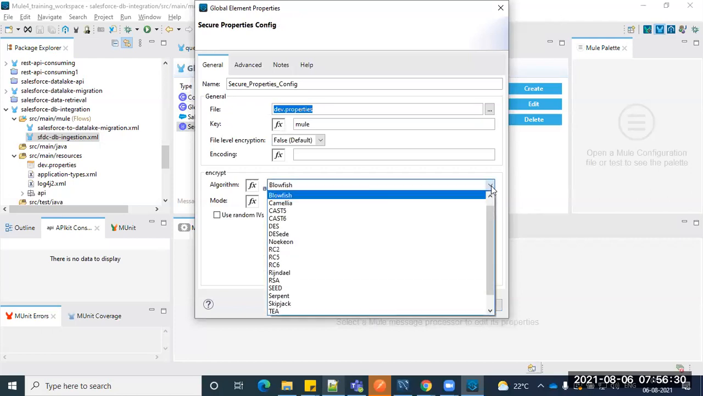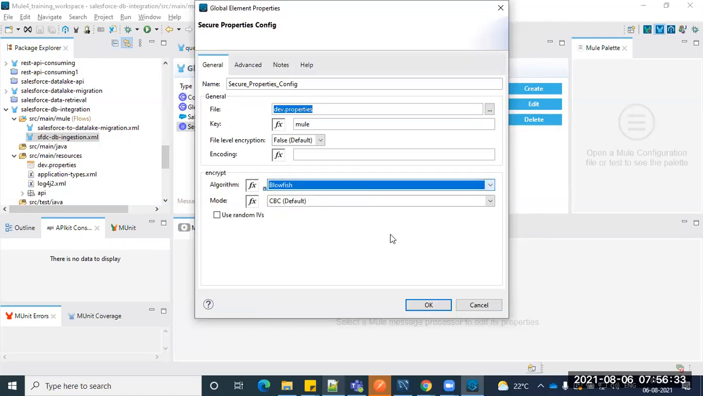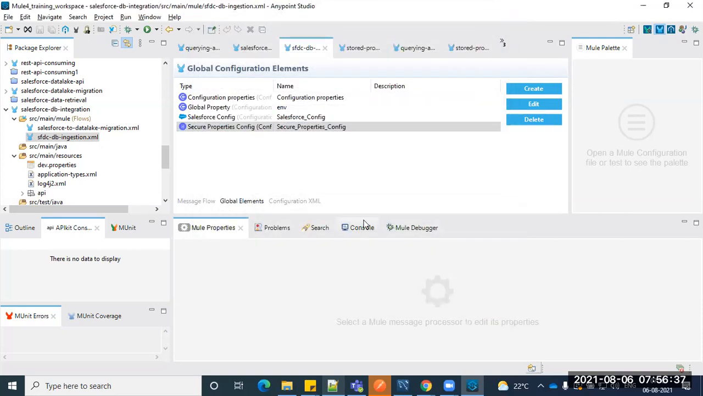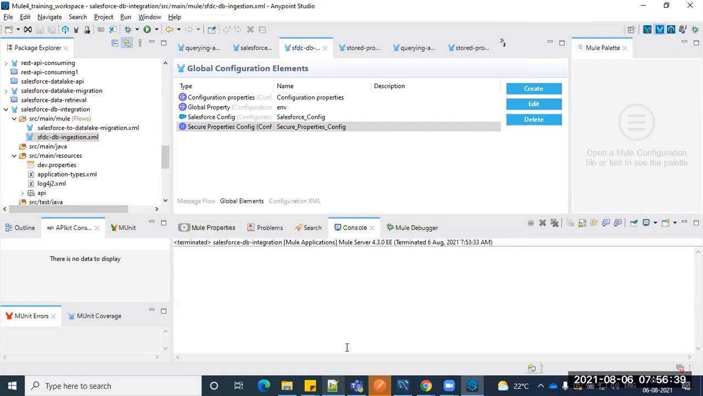Okay, make sure whatever algorithm you choose, the same algorithm you have to use. Okay, are we good, guys?